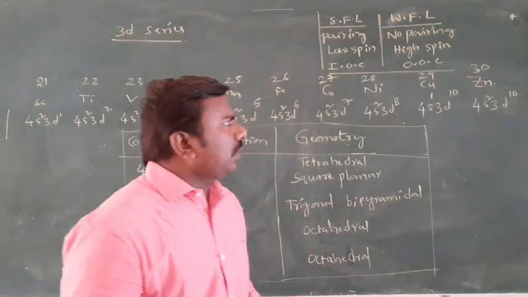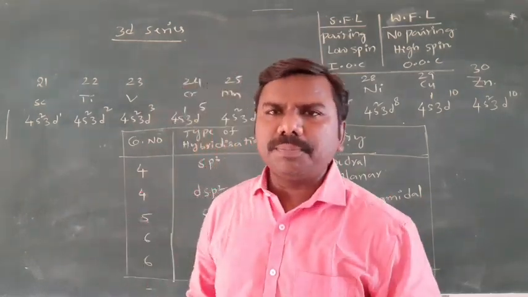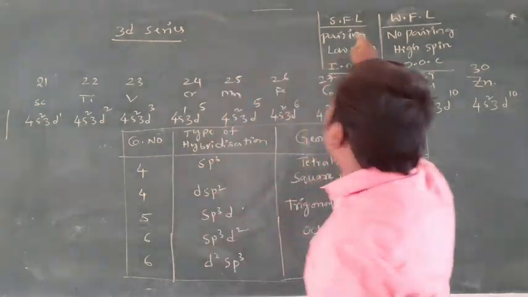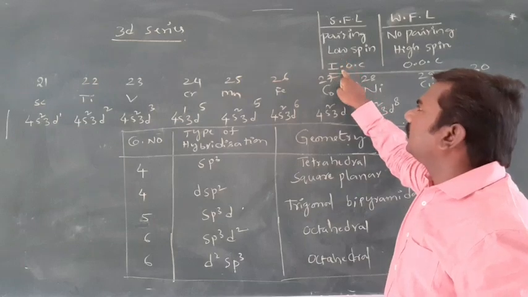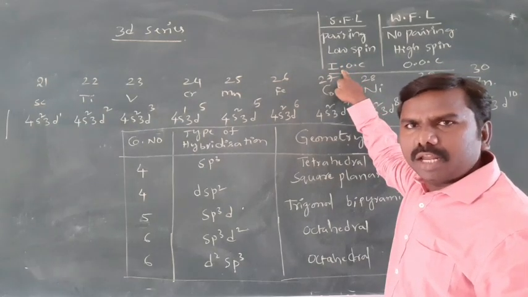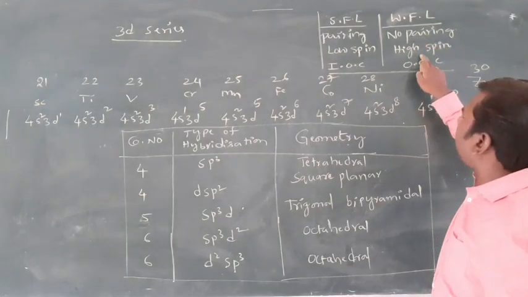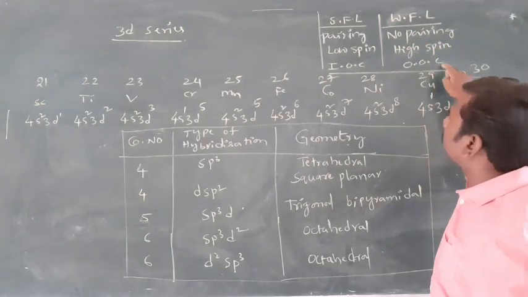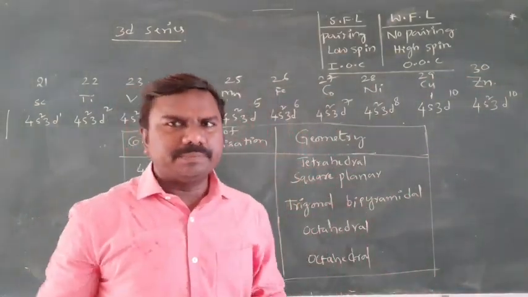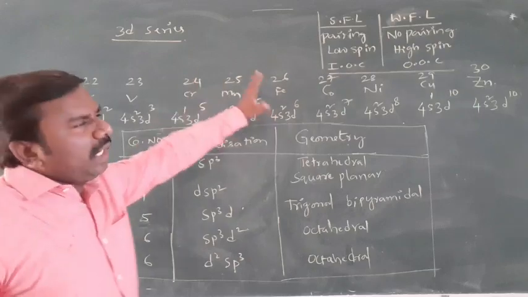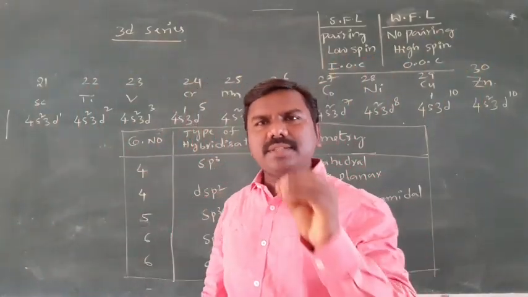Now, we have to remember a few points to answer the given questions in the PUC exams. Strong field means pairing takes place. Obviously, low spin, such complexes are inner orbital complexes. Weak field means no pairing, and high spin complexes are named outer orbital complexes, as given in the last video. Now, we want electronic configurations of 3d series elements.